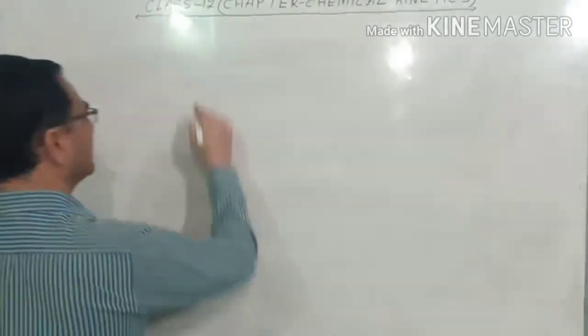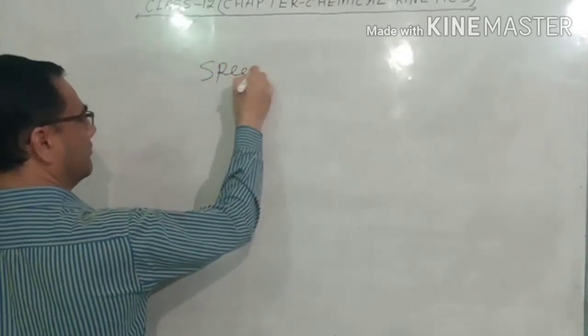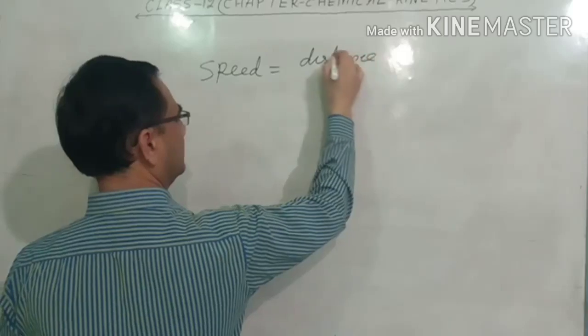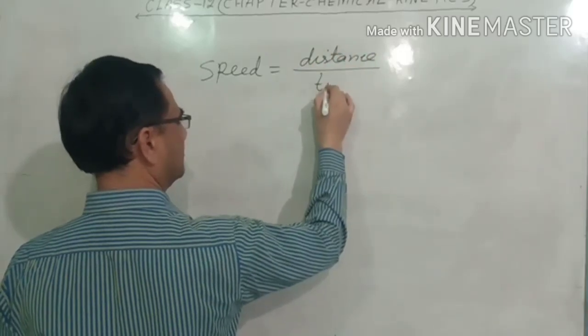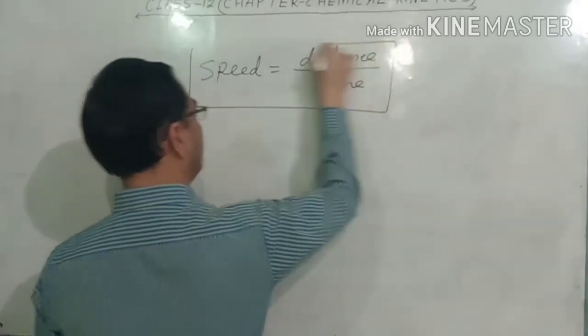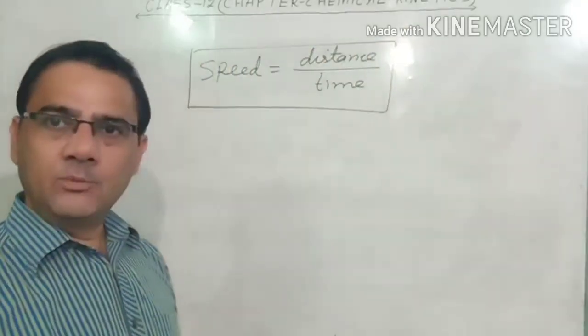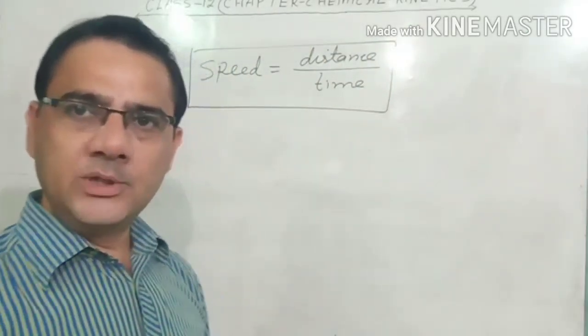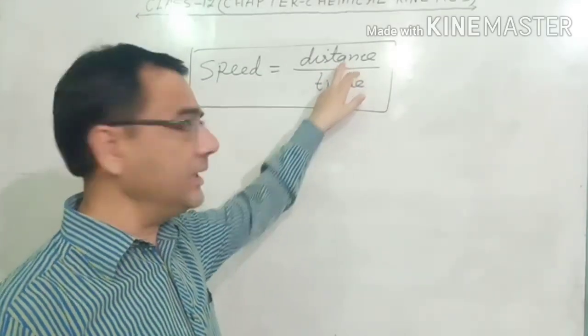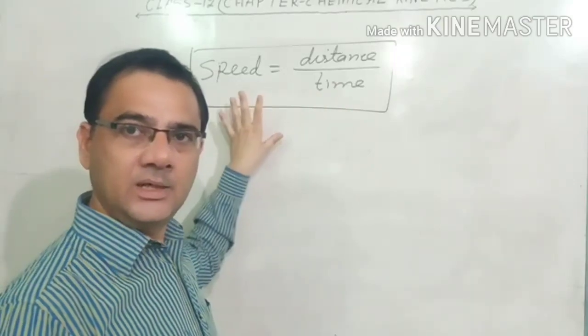We use the formula speed is equal to distance upon time. So when we are moving from one place to another, we use the word speed, and we see how much distance we have covered in how much time.